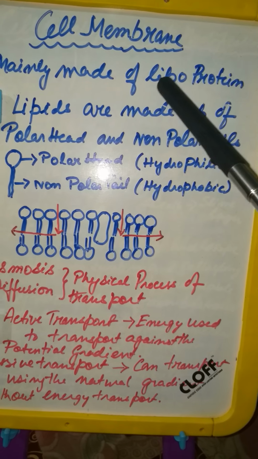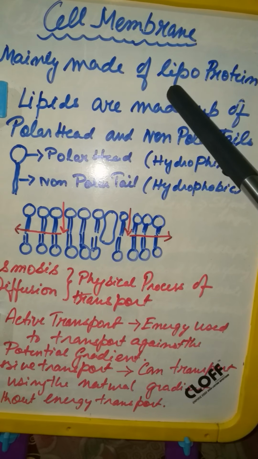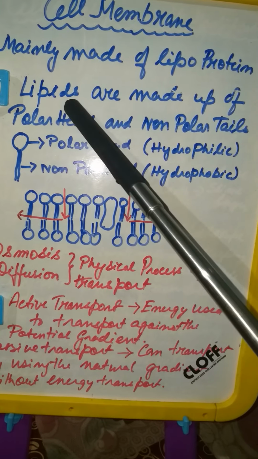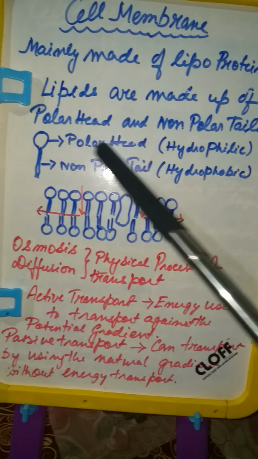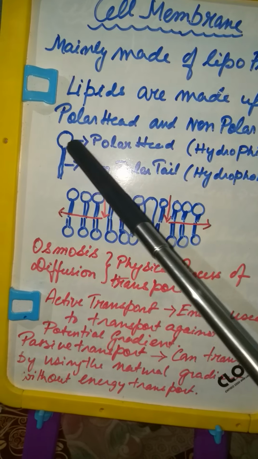Selectively permeable, that means what? It allows certain substances to pass through it and does not allow certain substances to pass through it. Now, lipids: if you see a lipid molecule, it is made up of a polar head and a non-polar tail. You see the structure, the round globular portion is known as the polar head, and this is the non-polar tail.